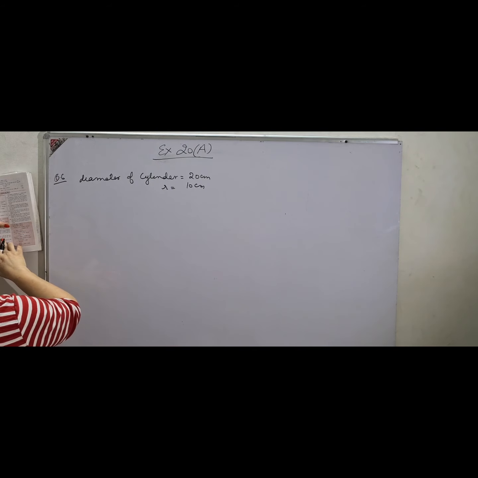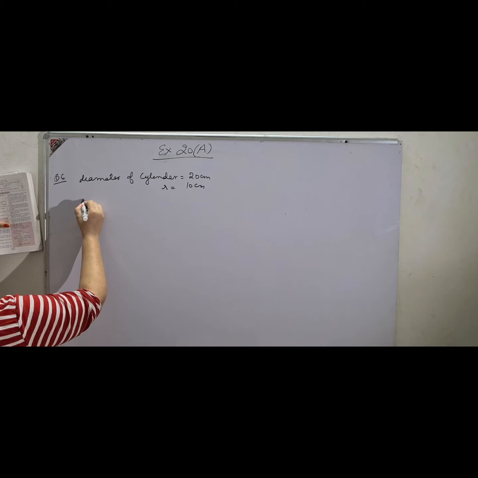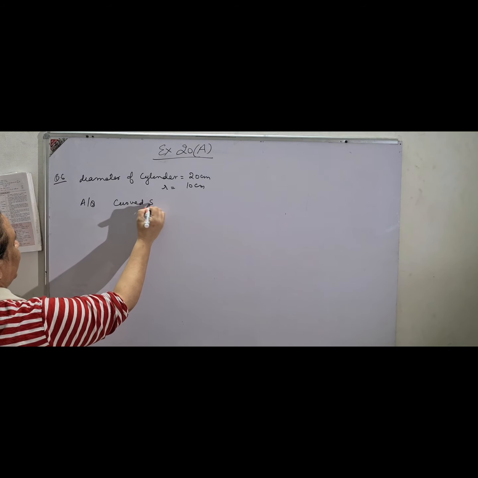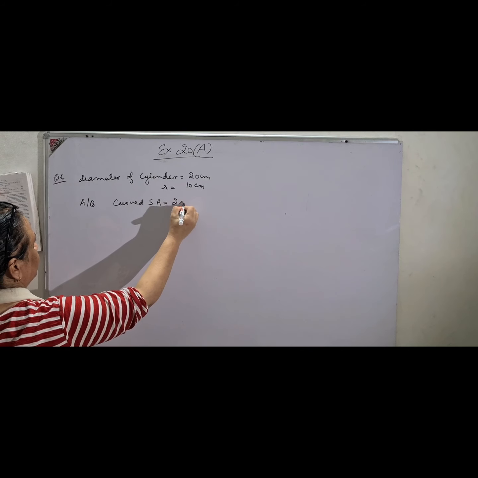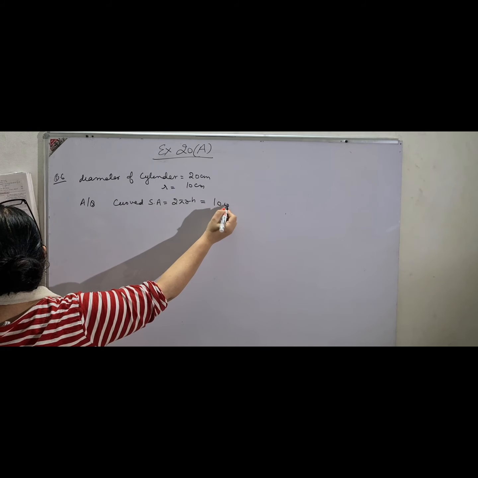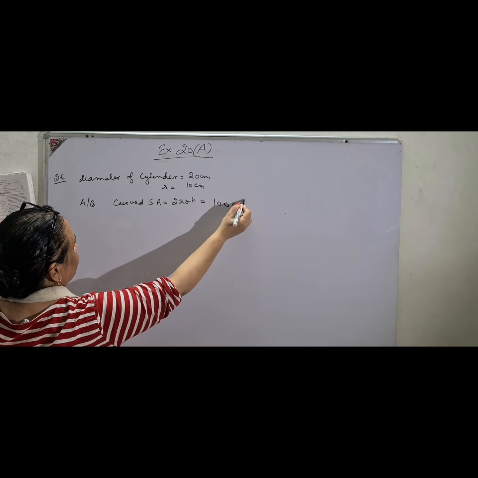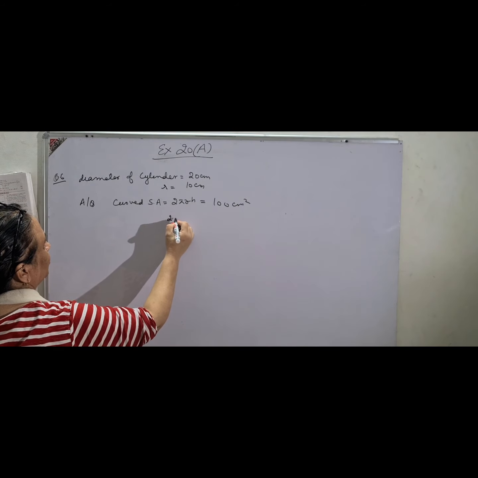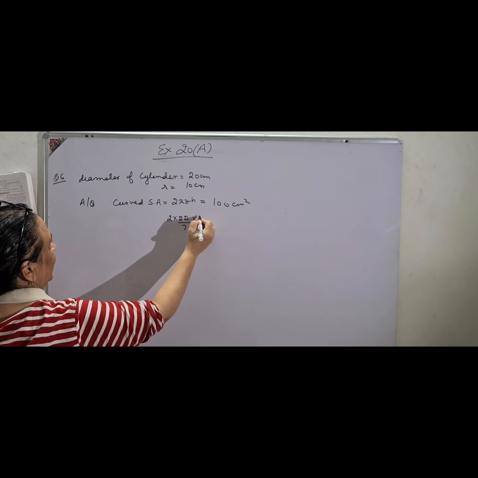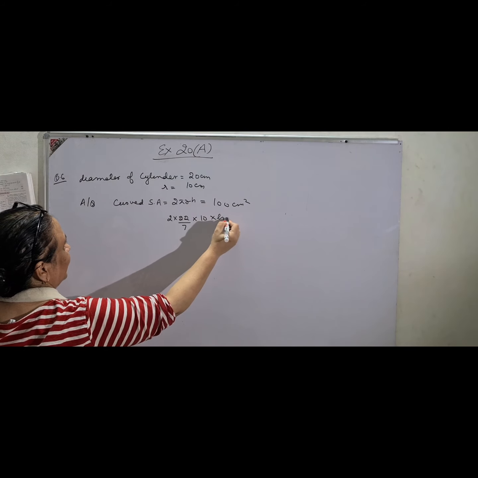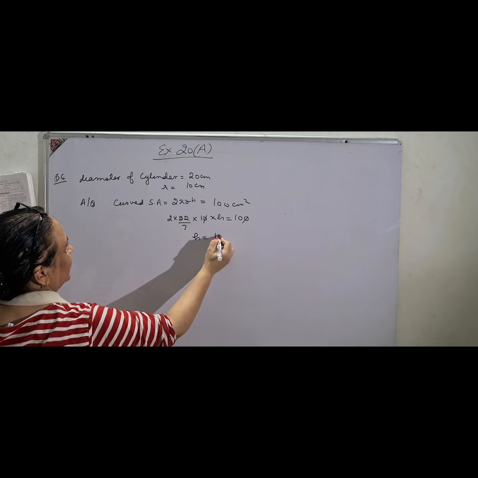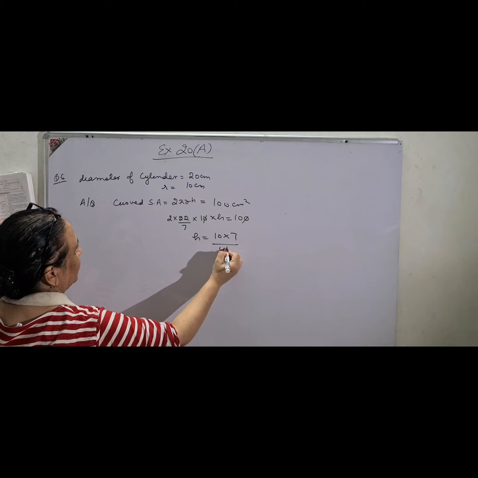The area of the curved surface. So area has been given according to the question. Curved surface area, everything to be written, is equal to 2 pi r h, and in the question it is given to be 100 centimeter square, and this will help you to find the value of h. r is 10 and h you can find. That is your required answer. 10 into 7 upon 44.